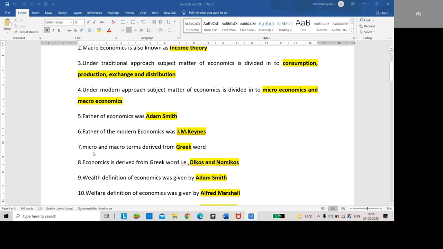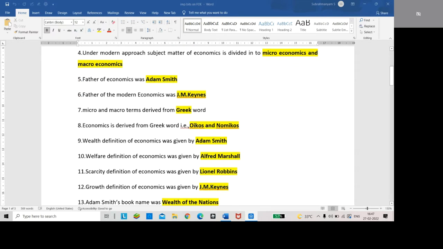The micro and macro terms are derived from the Greek language. These two terms were coined by Ragnar Frisch in 1933.